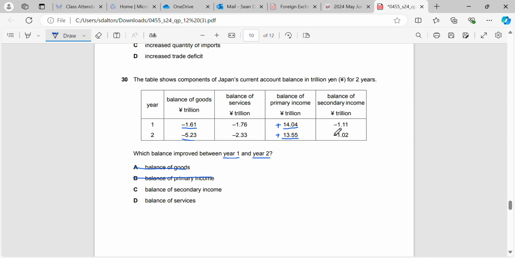Balance of secondary income, we were minus 1.11 negative and we are now minus 1.02, still negative, but we are closer to being positive, so that is the correct answer. And for balance of services, we can see here that our negative amount has increased, so that has not improved, that has also got worse.